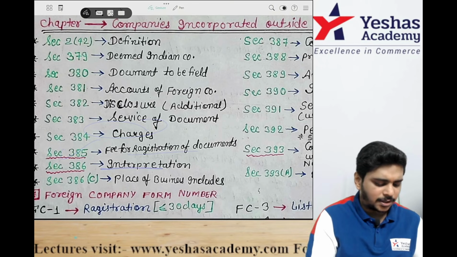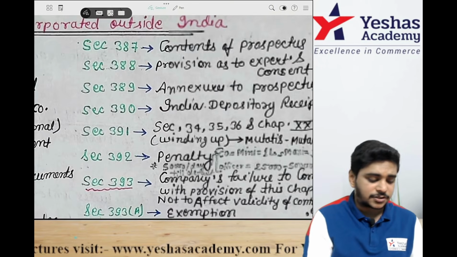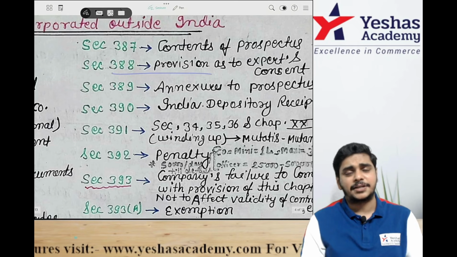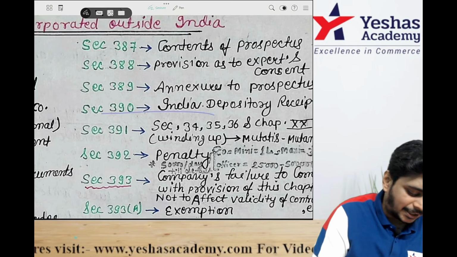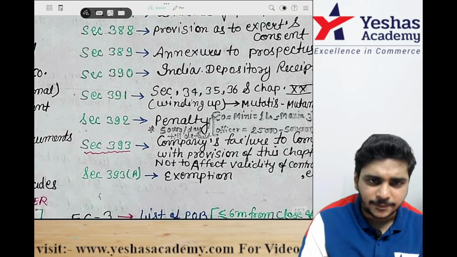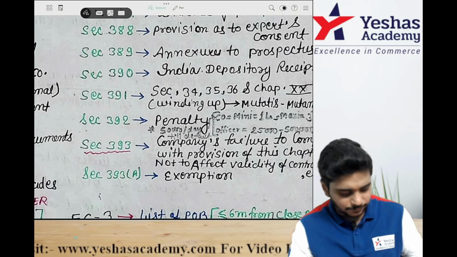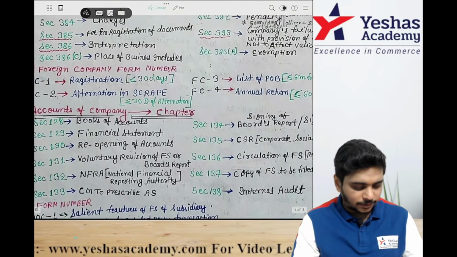386 is interpretation, RTP. Place of business includes share transfer and share registration office. Then 387 is contents of prospectus. 388 is expert's consent. 389 is annexure to prospectus. 390 is IDR. 391 is winding up mutatis mutandis, RTP type. 392 is penalty, very important. 393 is company's failure not to invalidate the contract. 394 is exemption.